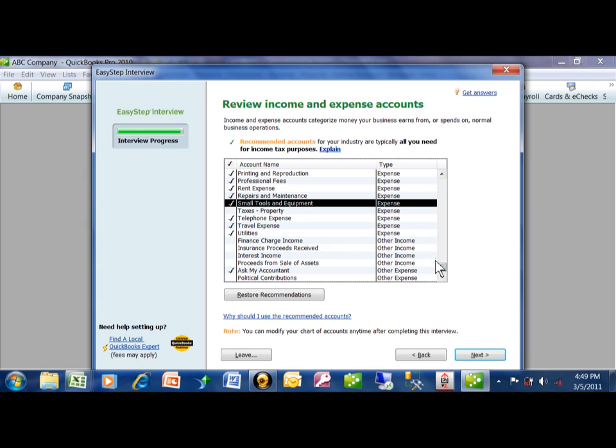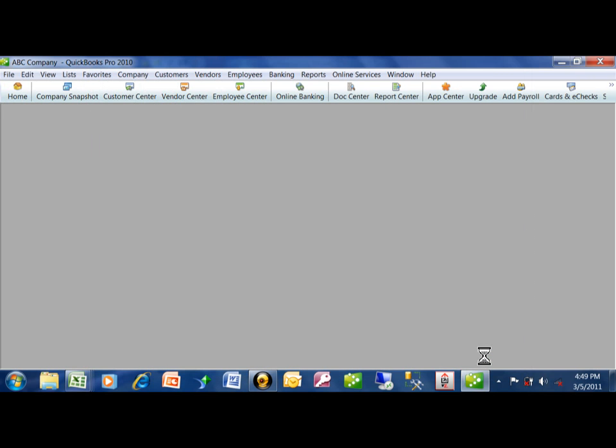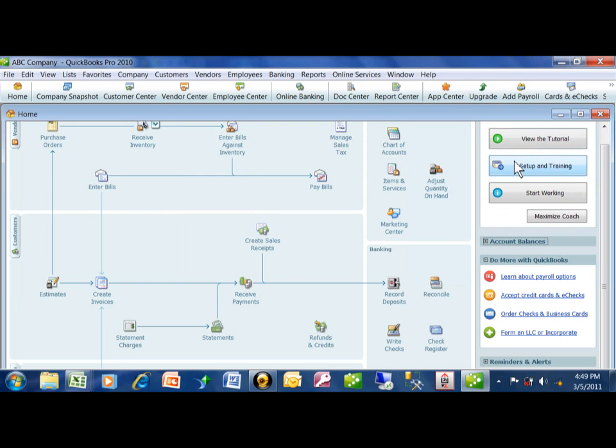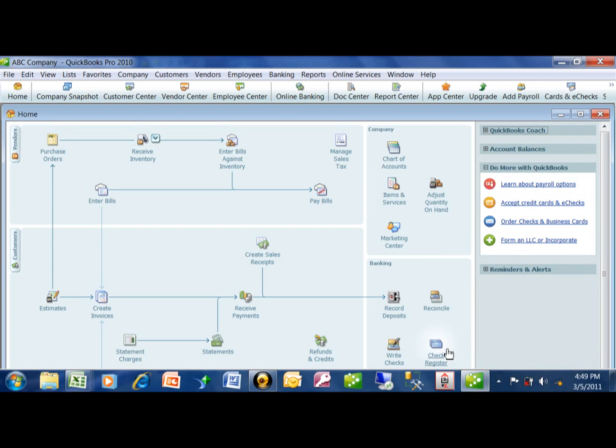All right, so I'm going to pick next here. And now we're done with the interview process. So that really is going to be the first thing that you want to do within QuickBooks. Now what happens here is when you open up that company for the first time, it opens up in coach mode. So here in coach mode you can look at different trainings and different videos. I'm going to close that out. If you wanted to get coach mode again, you can get it from the screen over here. Otherwise I'm going to minimize that. And now we've set up all of these answers, set up the company file, and now we are ready to go with QuickBooks.